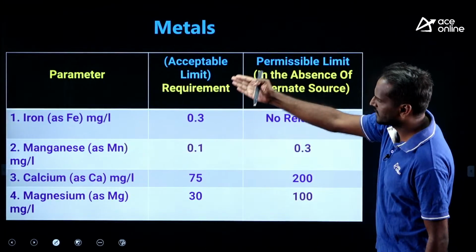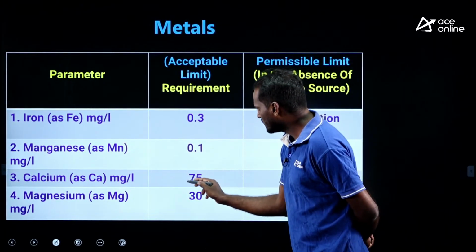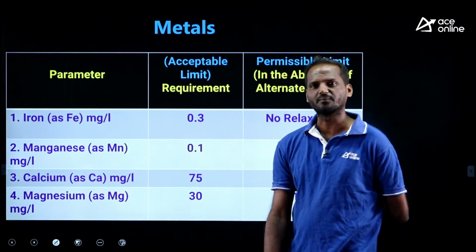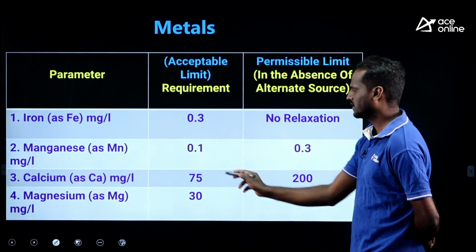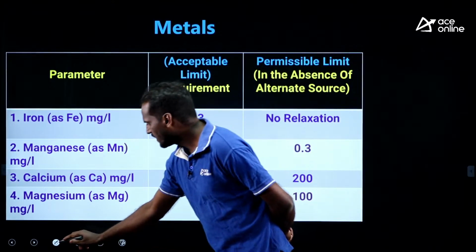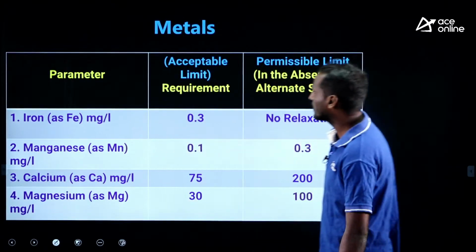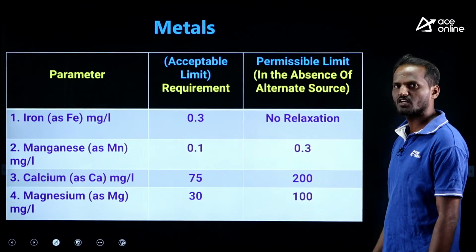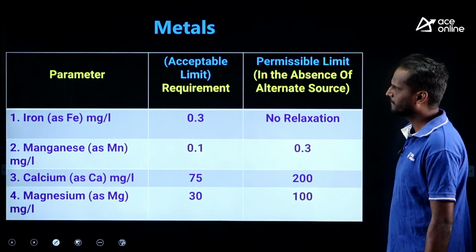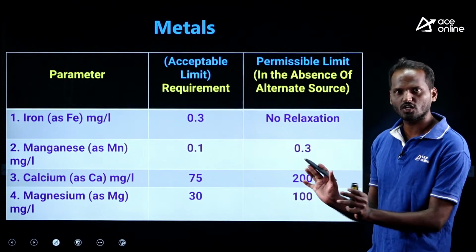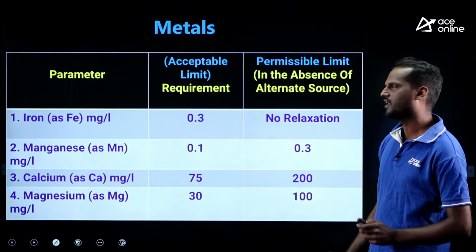These are all the important water quality parameters. Let me give you the metals also. This was asked in last year's SSC. Calcium acceptable limit is 75 milligram per liter. Take the screenshot. Very important water quality parameters. Take the screenshot of this also. Okay, this is about water quality standards.